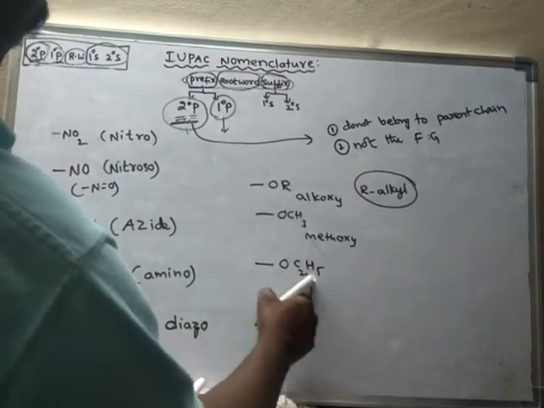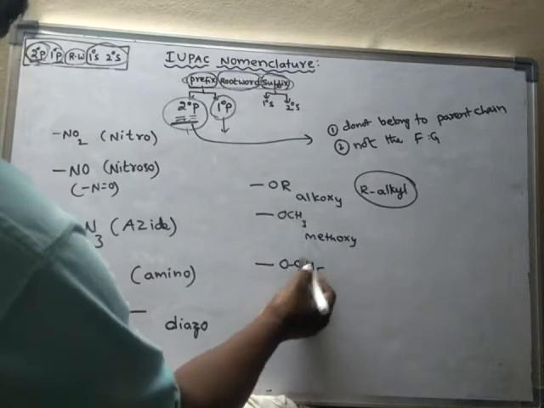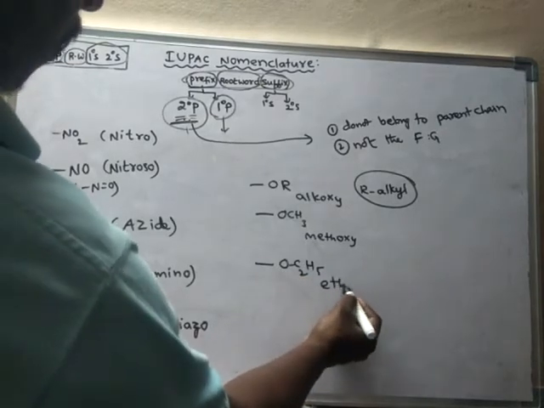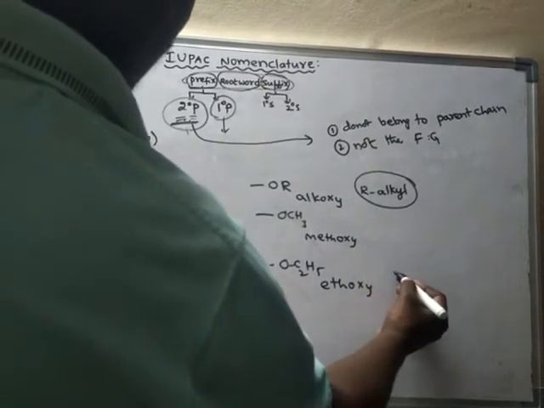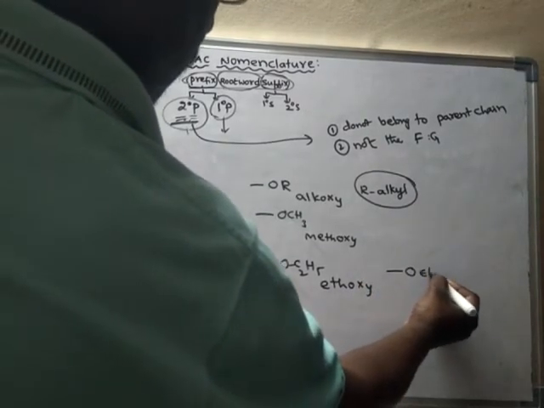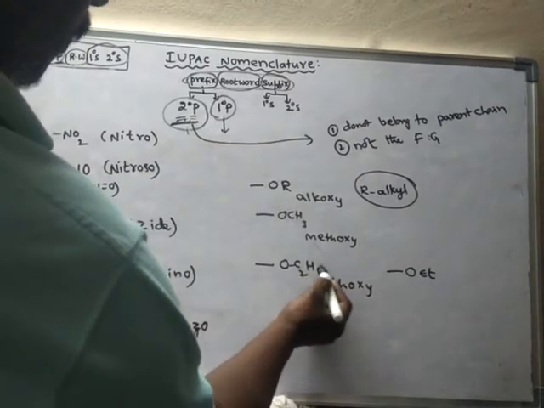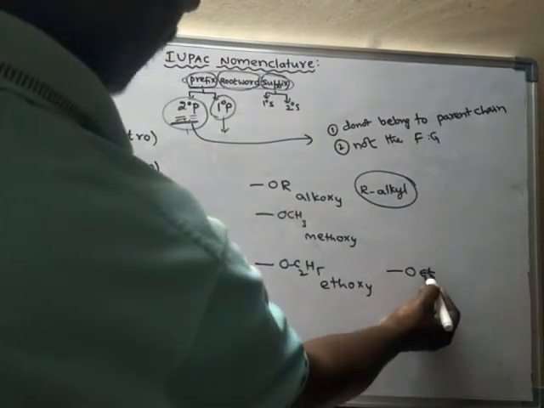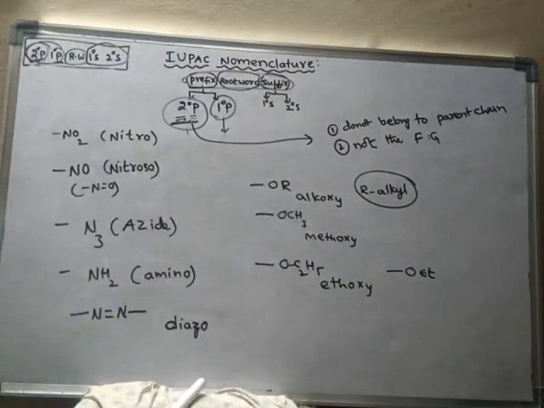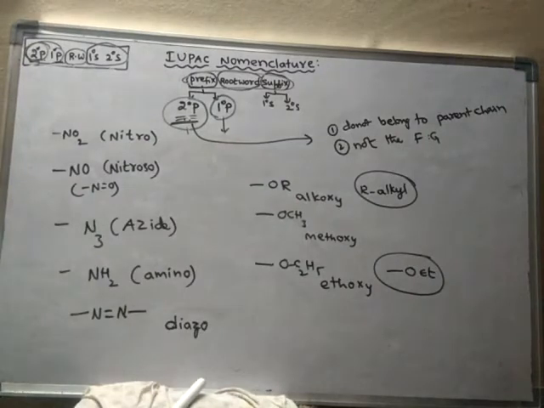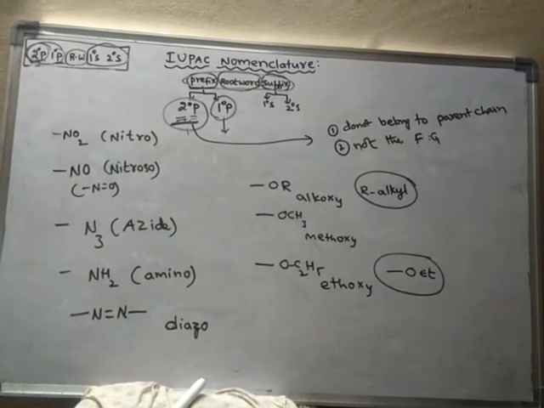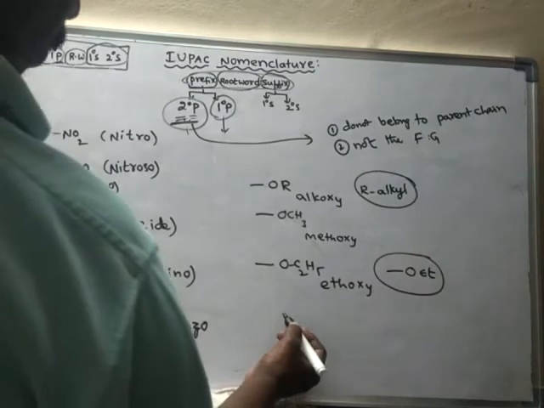Suppose here, if this oxygen is attached to C2H5, then it is said to be ethoxy. Ethoxy I may write like this also, OEt. So for ethyl group, sometimes Et is used. Et stands for ethyl group. Okay, ethoxy. So it may be written like this also. Alkoxy.